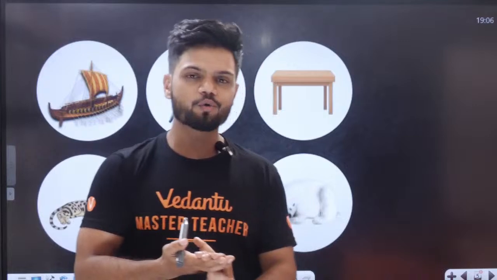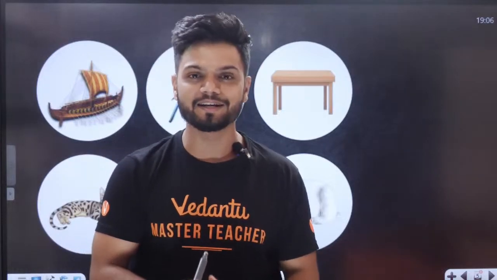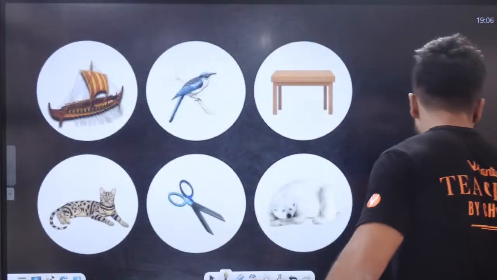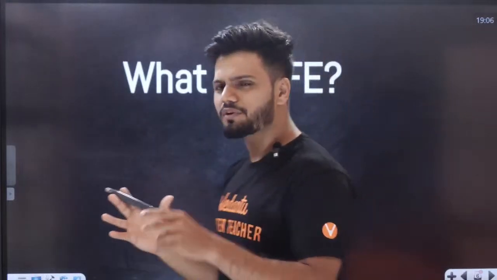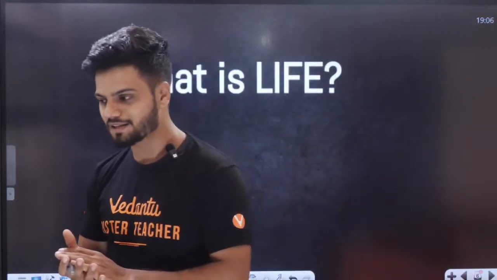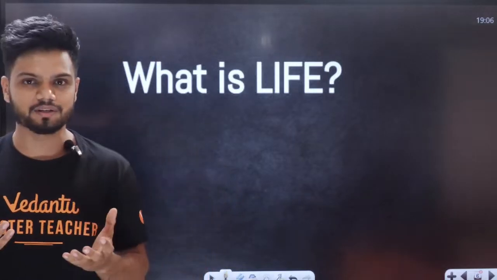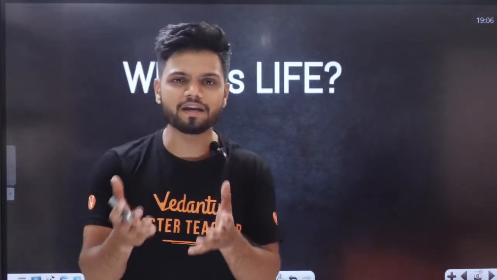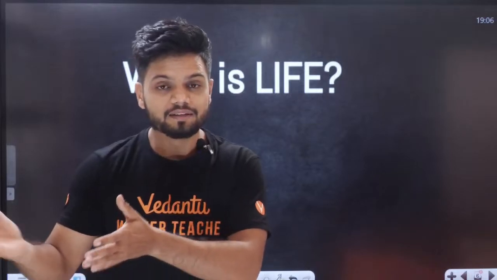So you are able to tell me 3 are non-living, 3 are living. But how? On what basis or criteria did you tell me that this is living and the other one is non-living? For that, we need to understand one basic question. Every living creature has a life and non-living things do not have a life. Then a question comes, what is life?